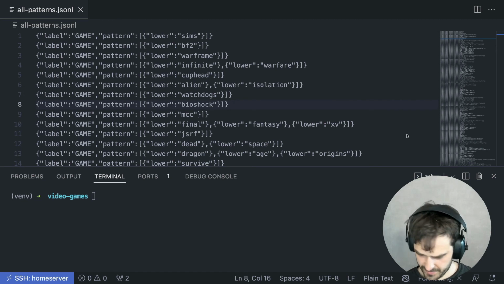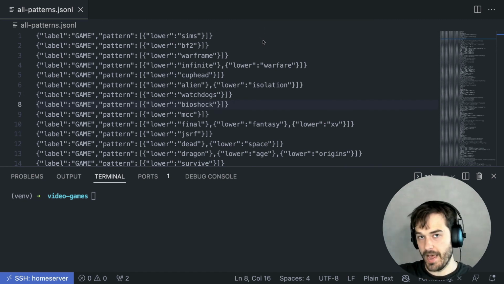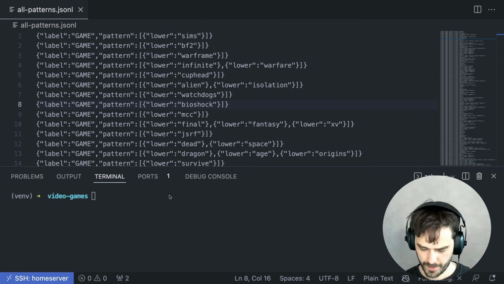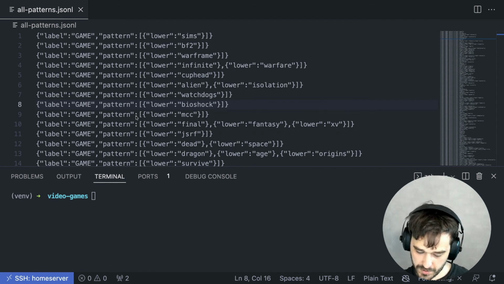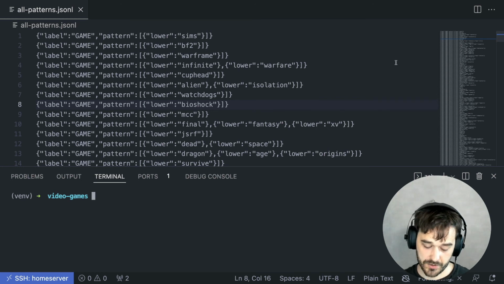And there we have it. I now have the single large file that has all the patterns from both approaches. And you can also confirm here that these patterns span across multiple tokens. So that's definitely nice. So what I'm now going to do is use these patterns to try to pre-highlight some named entity examples.